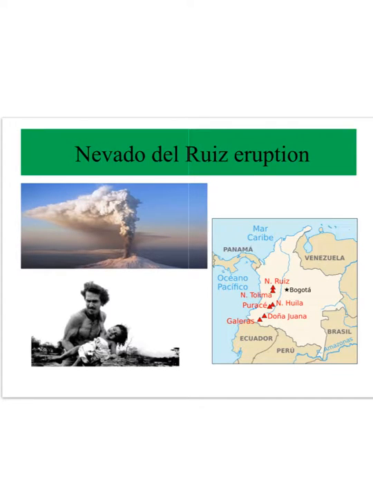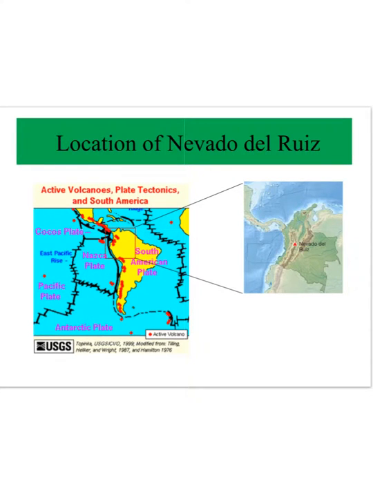The eruption of the Nevado del Ruiz occurred on November 13th, 1985, and was the first time the volcano had actually erupted after being dormant for 69 years. Now, the Nevado del Ruiz volcano is located in the country of Colombia, about 80 miles from the country's capital of Bogota. The volcano is a stratovolcano composed of many layers of lava, alternating with hardened volcanic ash and pyroclastic rocks as well. Now, the volcano is part of the Andes mountain range and the Andean volcanic belt.